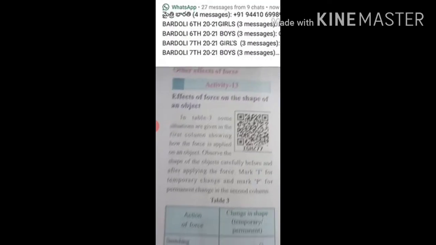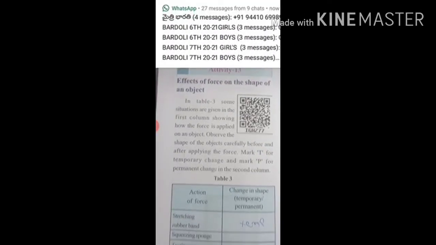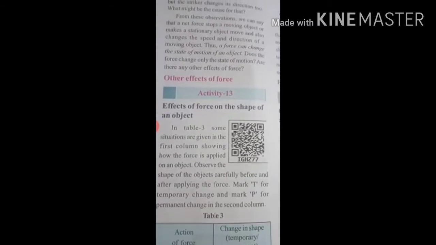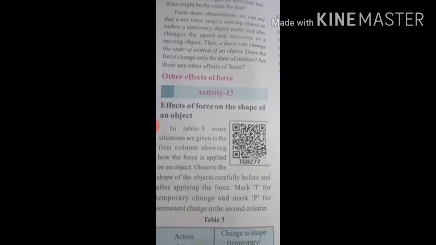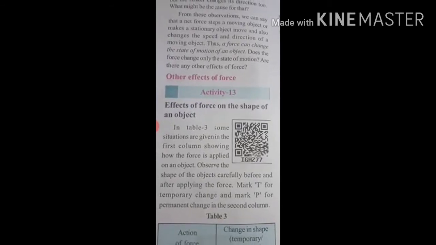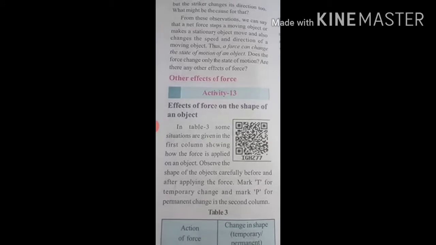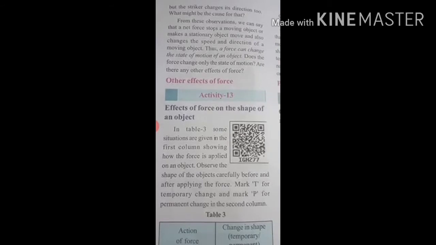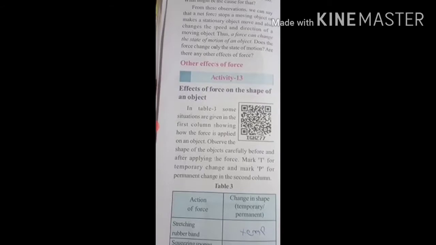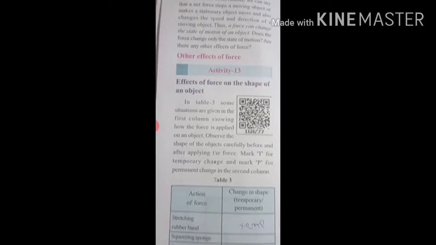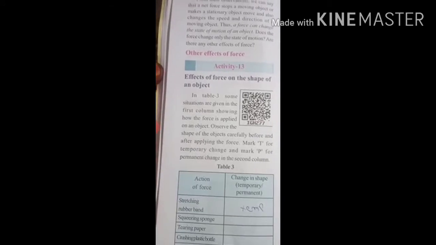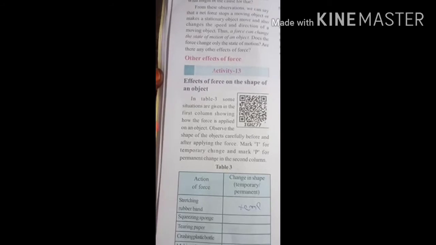In table 3, some situations are given in the first column showing how the force is applied on an object. Observe the shape of the objects carefully before and after applying the force. Mark T for temporary changes and mark P for permanent changes in the second column. Here you have to observe a tabular form. There are 2 columns. First column, action of force, and second column, change in shape: temporary or permanent. If you see activity 13, you can write it yourself. You will give answers very easily by observing table 3.